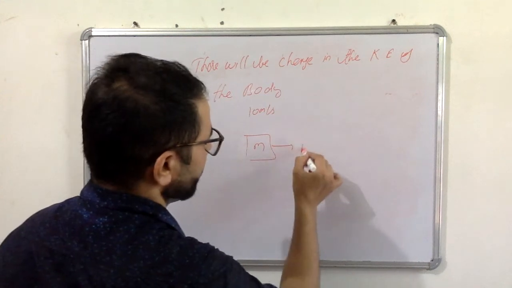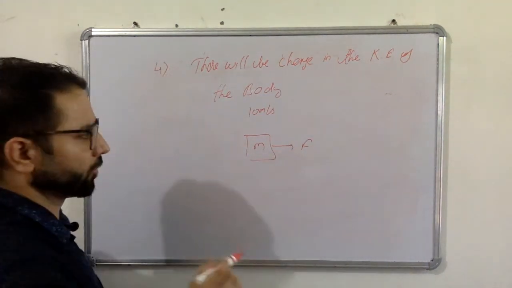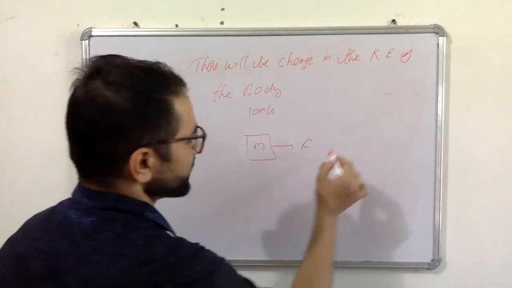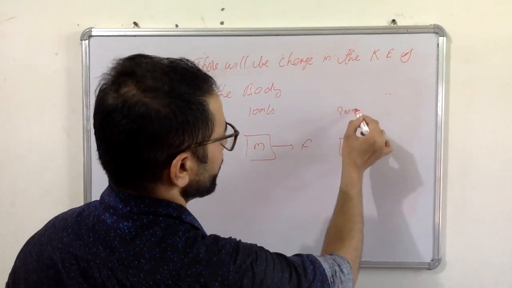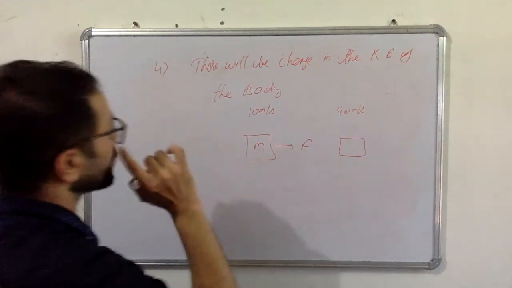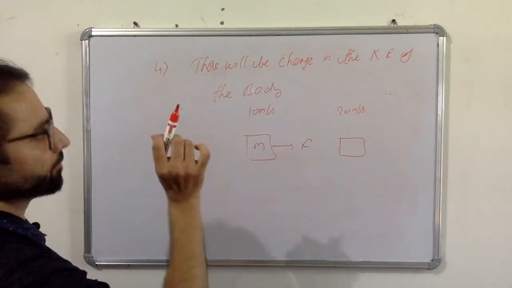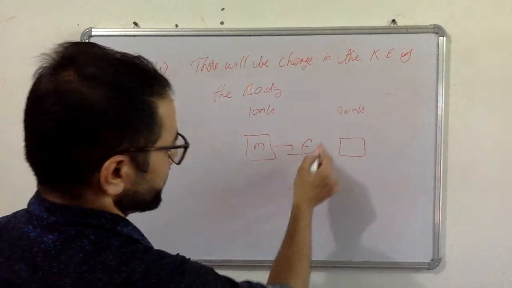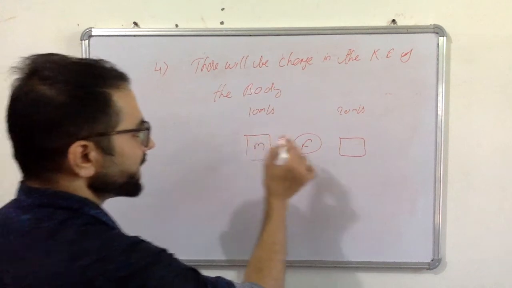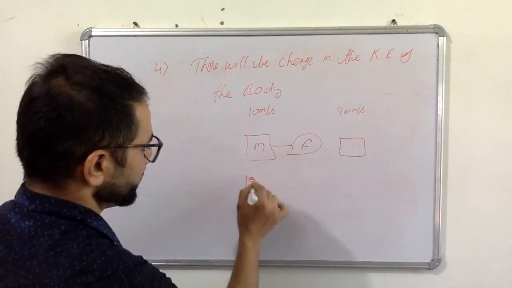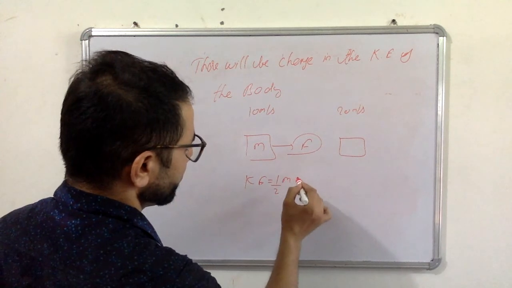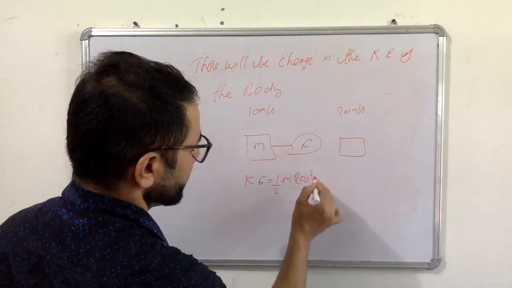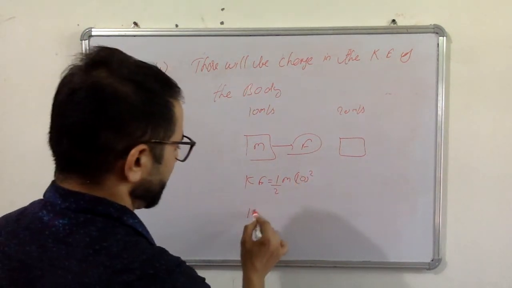Let's say we have applied a force of any magnitude. Because of this force, after some time, let's say the velocity of this body is 20 meters per second. So because of the work done by force F, there will be change in kinetic energy. Initial kinetic energy will be half m v square, which means half m 10 square.